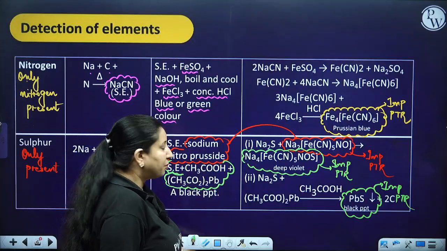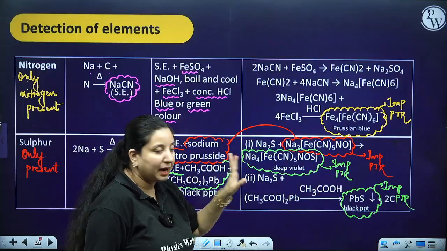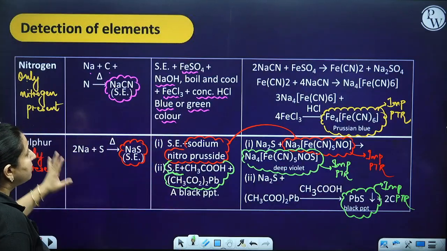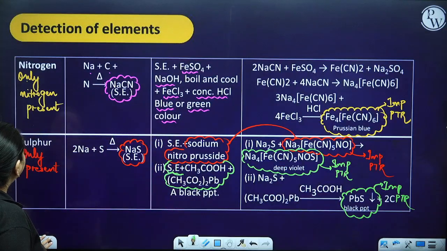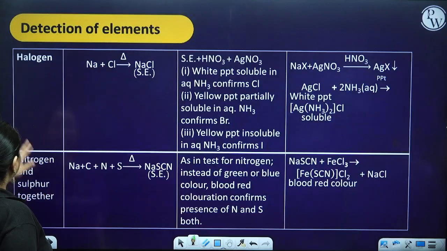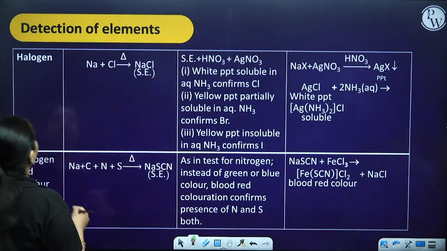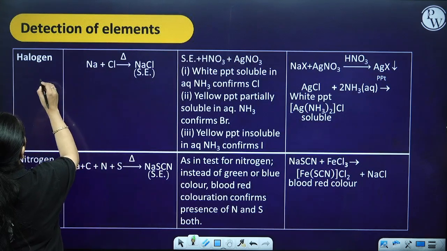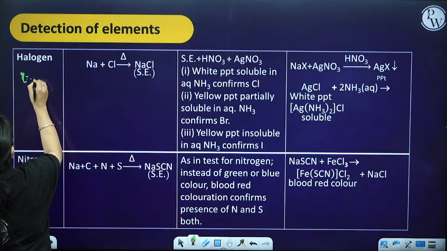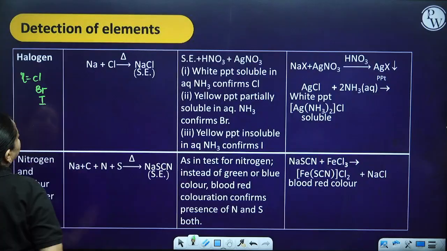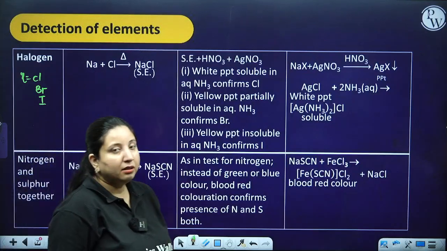If I put lead acetate, it gives a black precipitate of PbS. Fine. So these complexes, names and colors you have to remember. Now, in case of halogens, your halogen X could be chlorine, bromine or iodine.